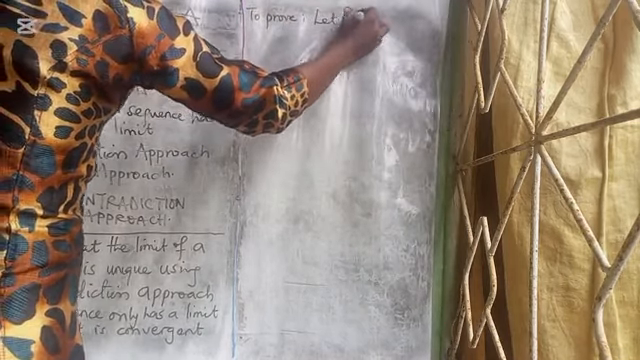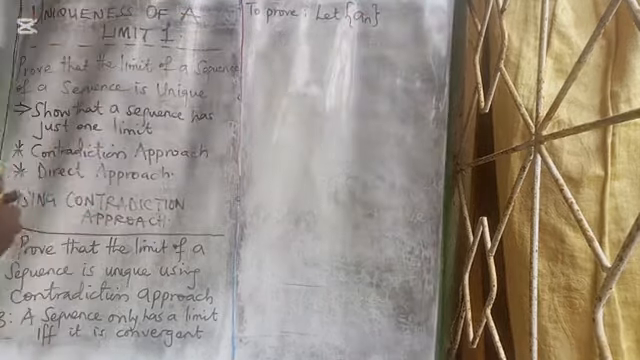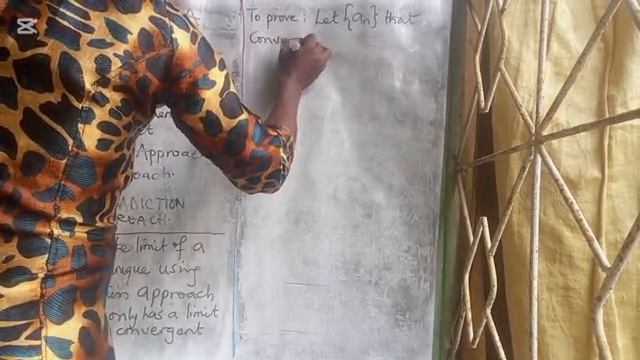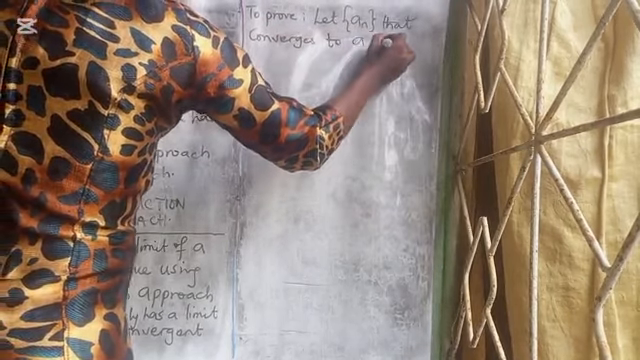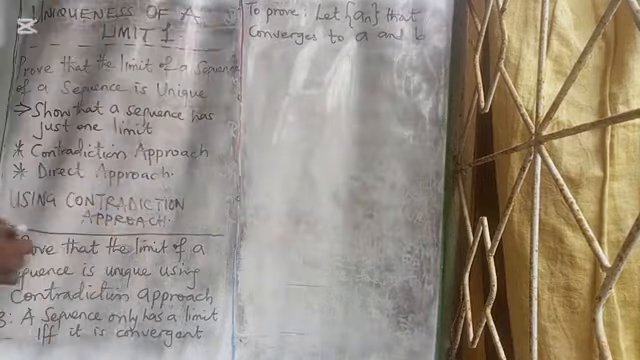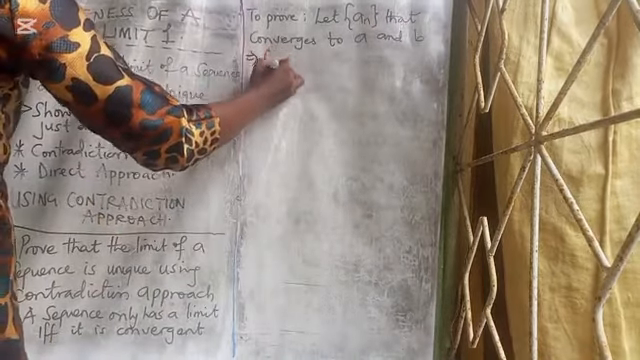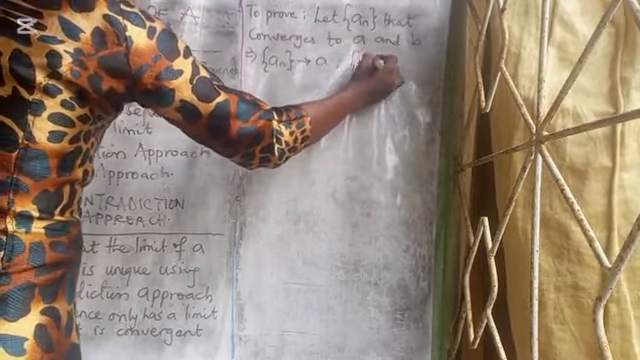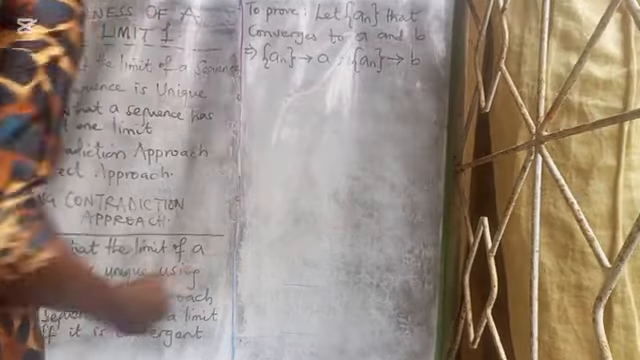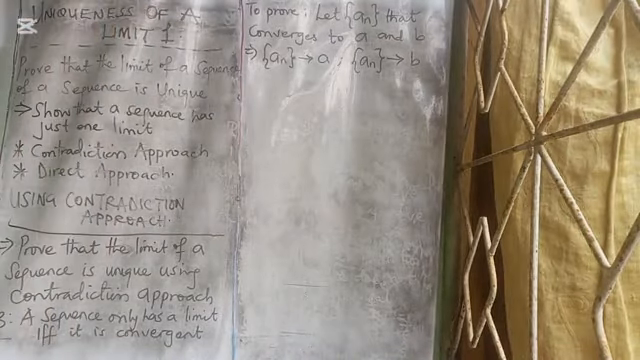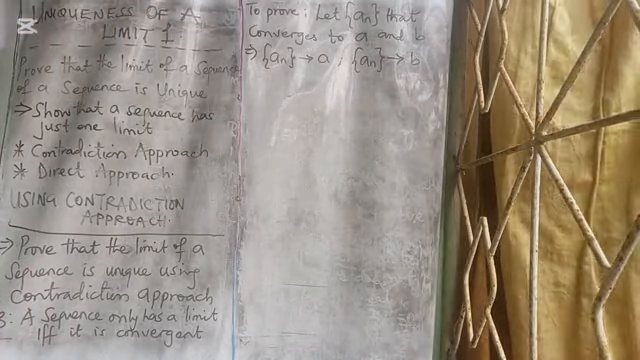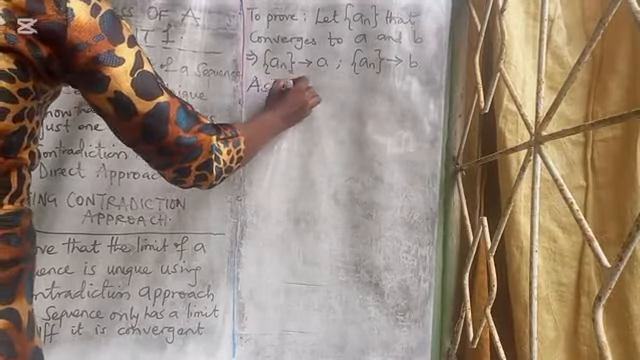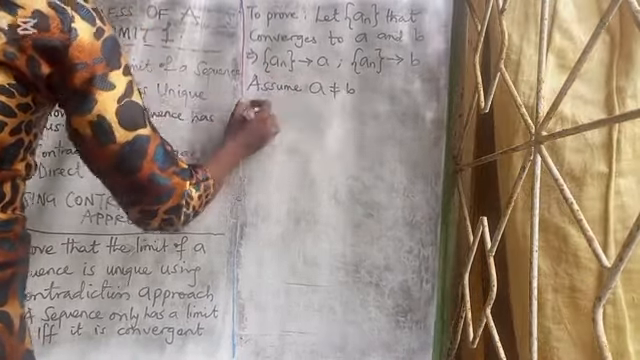let AN be that sequence such that it converges to A and B. Our sequence AN converges to A, and the same sequence AN converges to B. Since we are proving by contradiction, we want to assume that A is not equal to B.